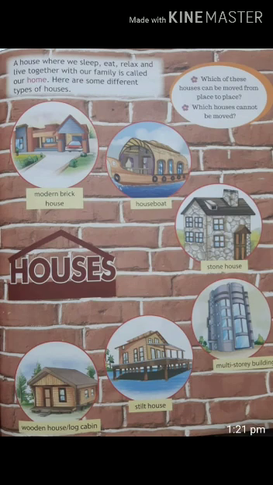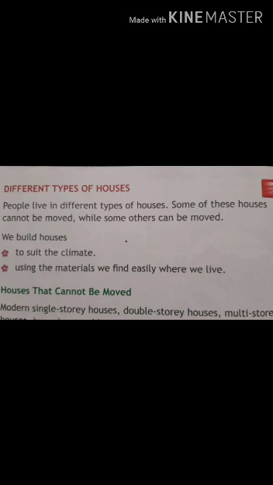Next one is stone house. It cannot be moved. Next one is multi-story building. It also cannot be moved. Next, stilt house. It also cannot be moved. Wooden house also cannot be moved from one place to another place. People live in different types of houses. Some of these houses cannot be moved while some others can be moved.